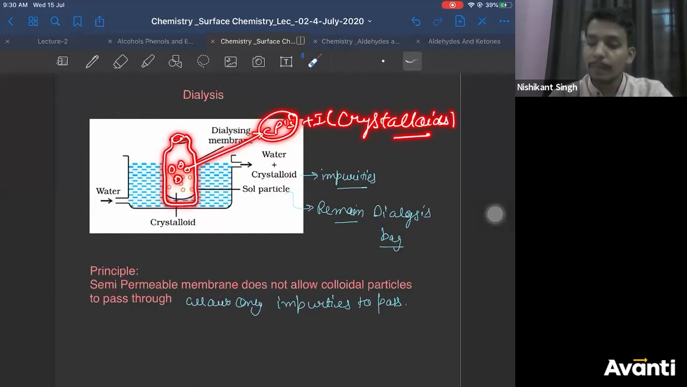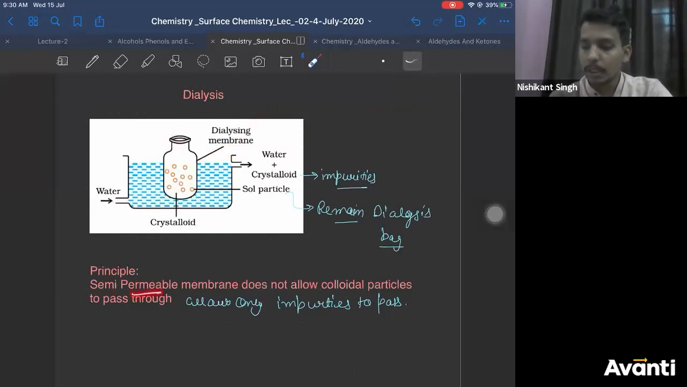Okay? So what will happen? The semi-permeable membrane does not allow colloidal particles to pass through. So colloidal particles will remain inside the membrane, whereas the impurities will pass from the membrane to the solution, right? So due to this, all the impurities will go outside into the solution. Correct? So pure colloidal particles will be obtained inside the dialysis bag. This is known as the dialysis bag.